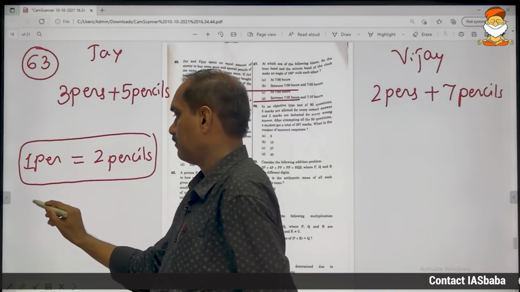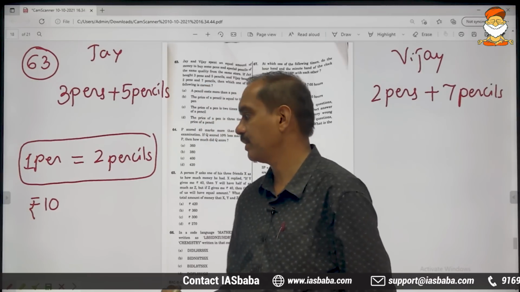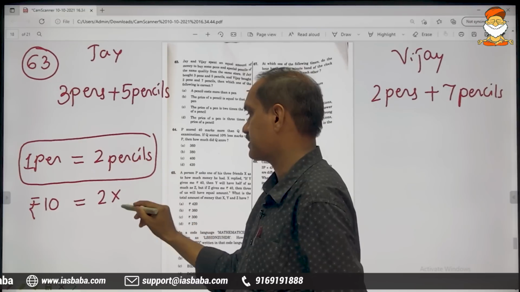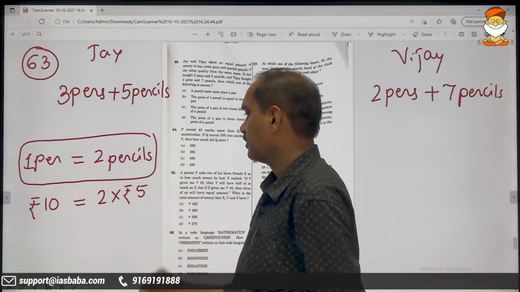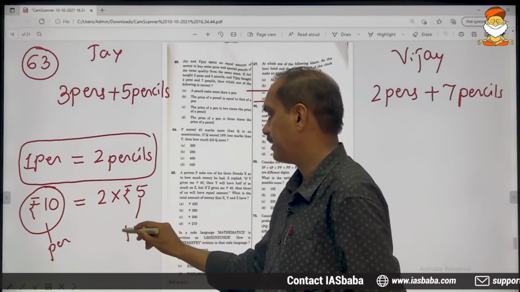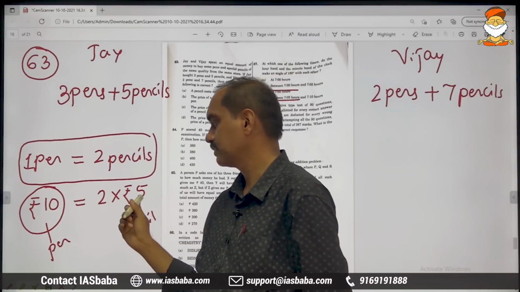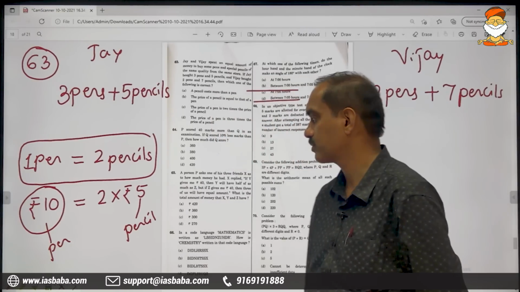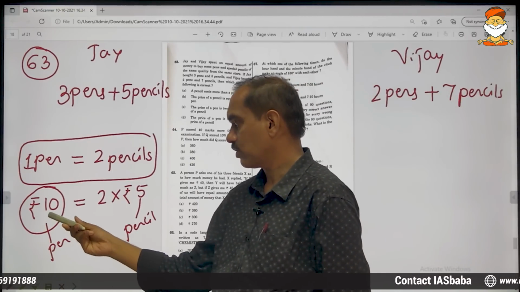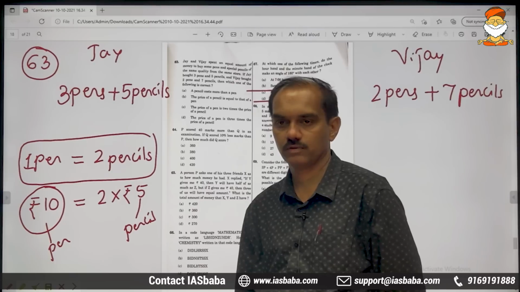Assuming 1 pen will cost us 10 rupees, the pencil will surely cost us 5 rupees, because 2 times 5 means 10 rupees for the pen and 5 rupees for the pencil. 5 twos are 10, twice the amount spent on pencils, right? So what's the meaning? The cost of a pen is obviously double that of the cost of a pencil.